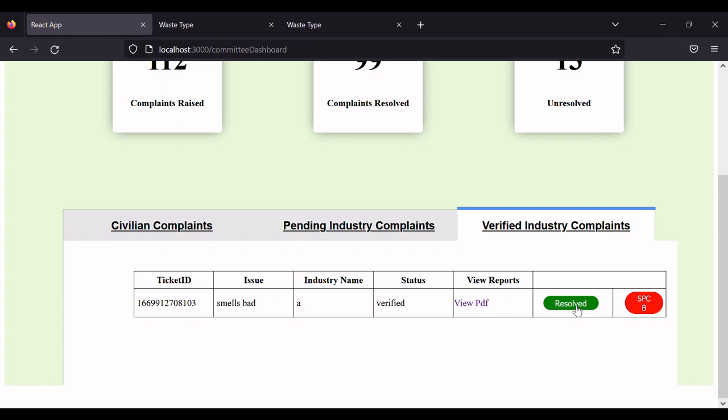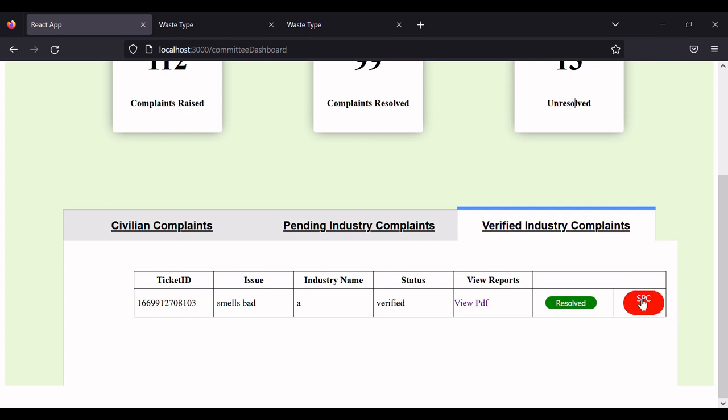generated by the user, and if it thinks that it is a valid report, then it could click on this resolve button, then automatically this request would be cleared. In case it finds that this is not a valid report, it could click on this SPCB button. With the help of this SPCB button, it would schedule a visit of SPCB to the respective industry, from SPCB, I mean State Pollution Control Board.